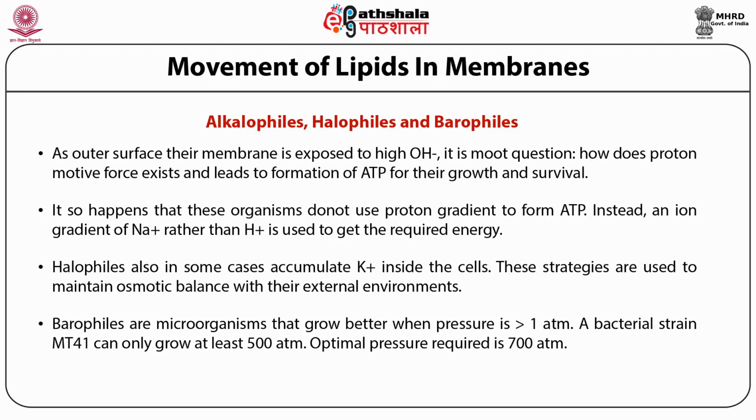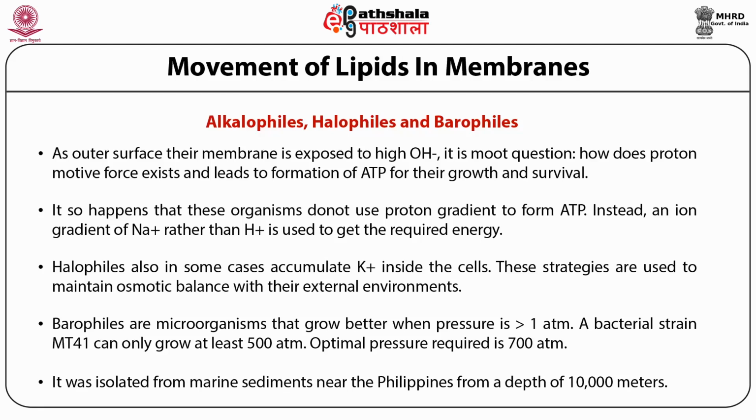Optimal pressure required is 700 atmospheres. This strain was isolated from marine sediments near the Philippines from a depth of 10,000 meters. We do not know much about their membrane designs yet.